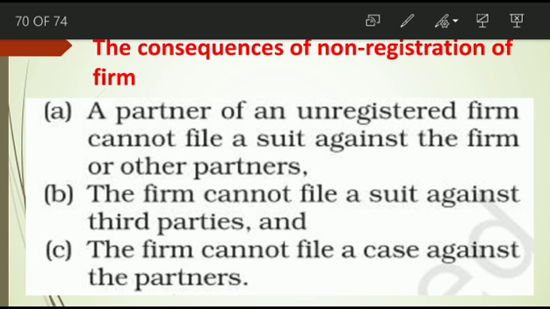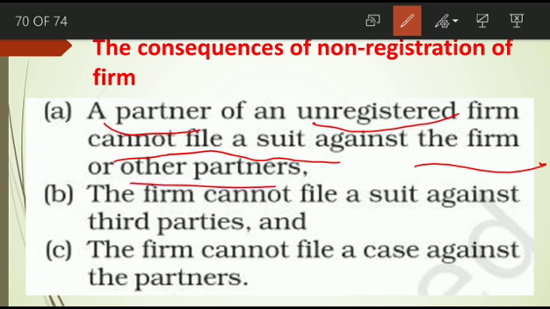First one, the partner of an unregistered firm cannot file a suit against the firm or other partners. Who? A partner of the firm. Partner of which firm? Unregistered firm. If a firm is not registered, that firm's partner cannot file a suit against the firm or other partners.